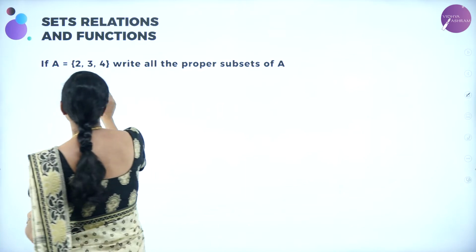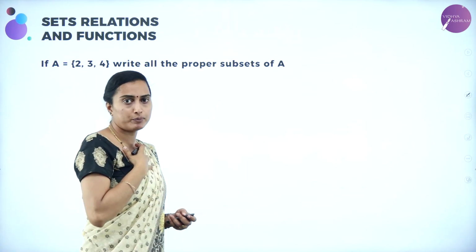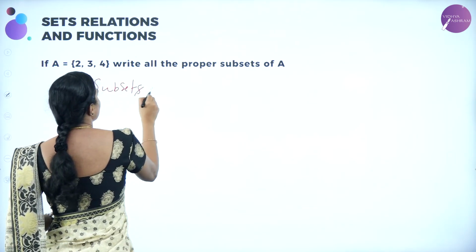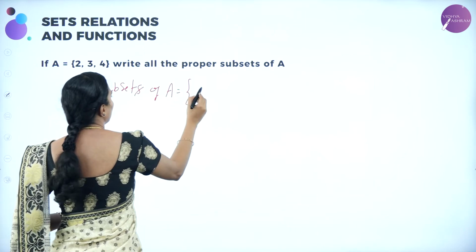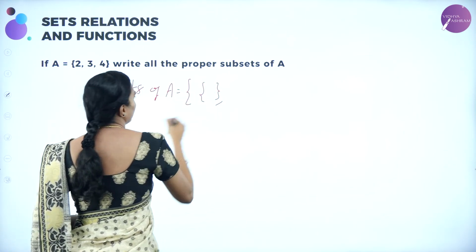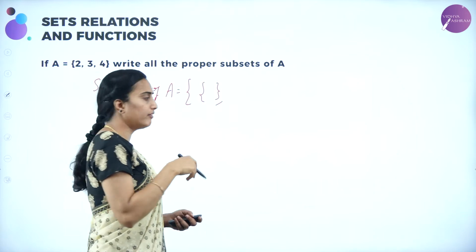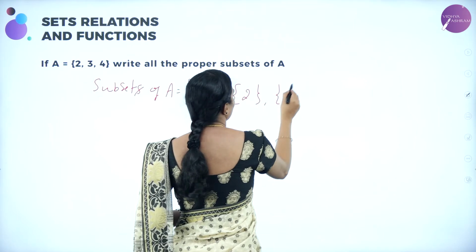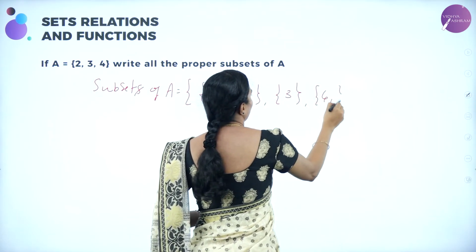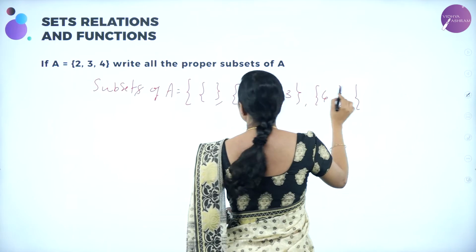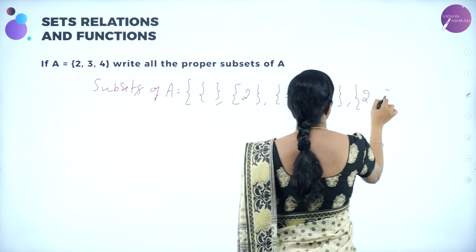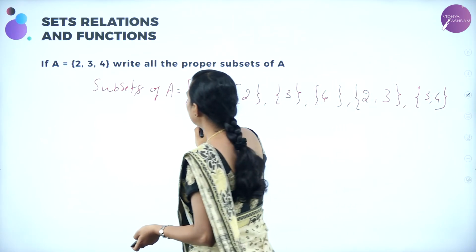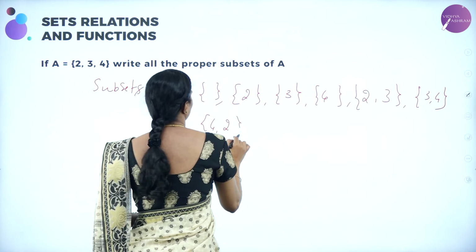So for the proper subset, first let me write the subsets and then I'm going to write the proper subsets. Here you are going to have subsets of A. Subsets of A will be: {2, 3, 4}, {2, 3}, {3, 4}, {4, 2}, and then the single elements, and the empty set.